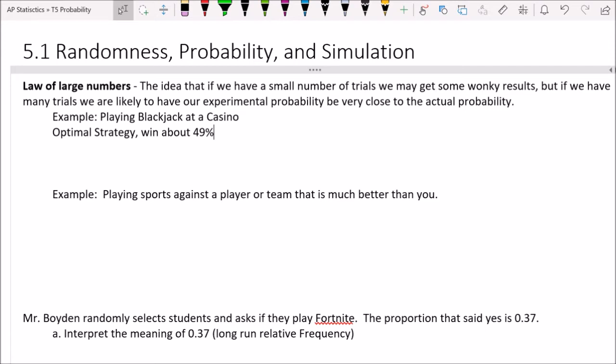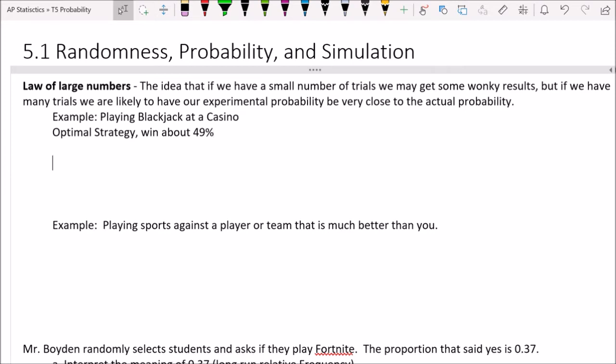Now, I really want to discourage you from trying to do this, but there's a movie that came out about a decade ago called 21. I think it was at Harvard, if I remember. It was about a blackjack team. It was a professor who was really good at mathematics, and he taught his students how to do something called counting cards. He'd fly them to Las Vegas on the weekend, and they would play blackjack all weekend long. With card counting, they got their win percentage up to about 51%.